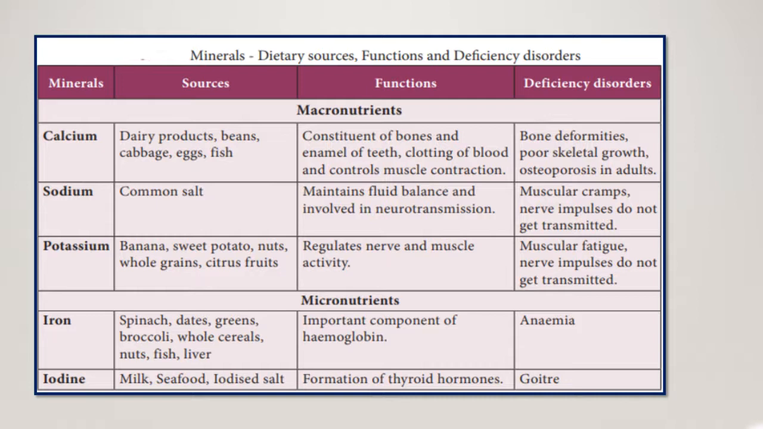Next is iodine. It is rich in milk, seafoods and iodized salt. It is very important for the formation of the thyroid hormones. And what will happen as a deficiency disorder? It leads to goiter. So goiter is a condition which is seen in the neck. The enlargement of the thyroid gland is referred to as goiter. So in the neck there will be a prominent swelling. That condition is called as goiter.